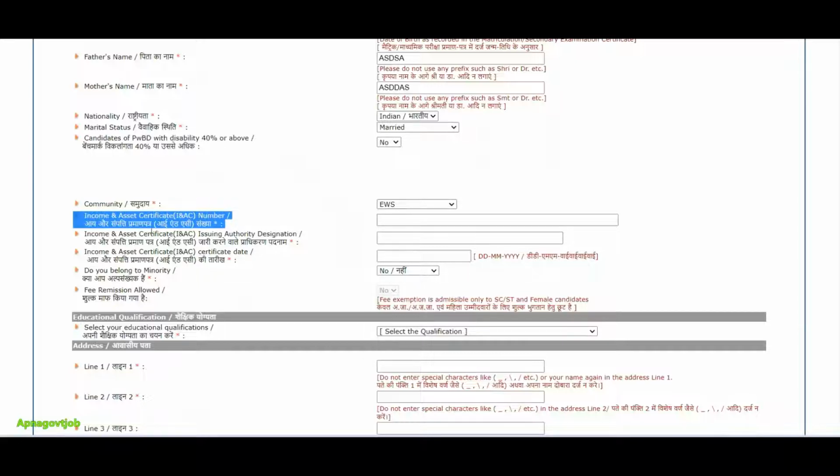Then the designation of the issuer, then your certificate date, and whether you belong to minority. This is the next thing, but these three pieces of information are compulsorily required with your EWS certificate.